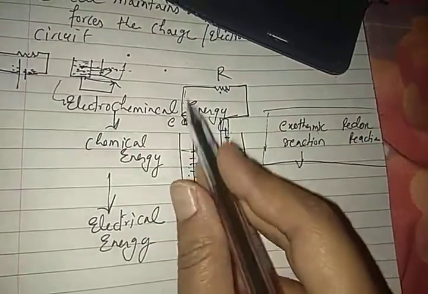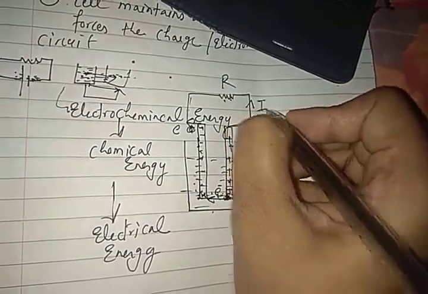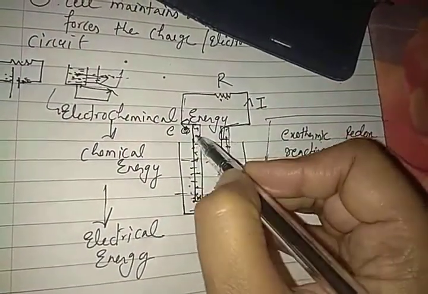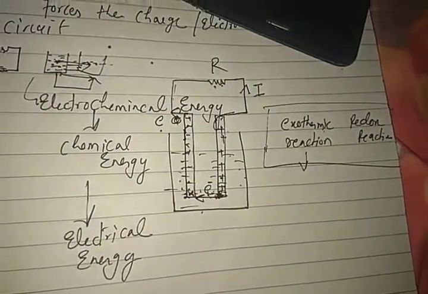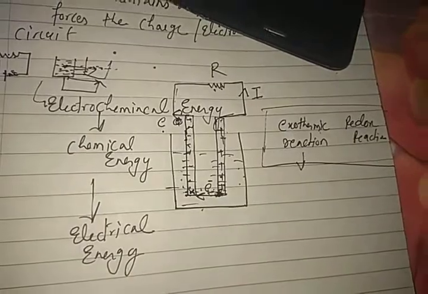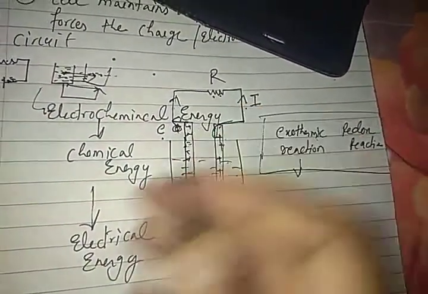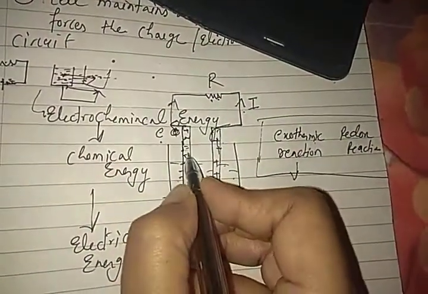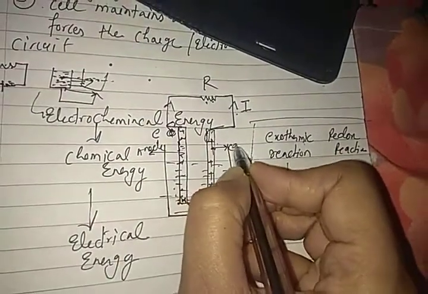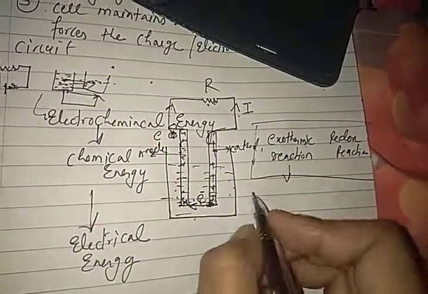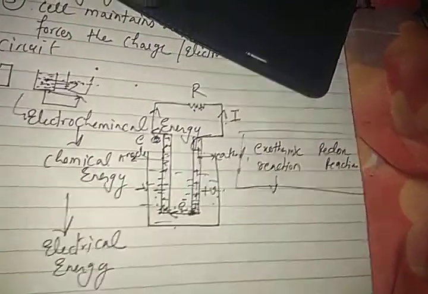So this is how the electrons are moving, and the current is moving opposite to it. Yes, current always moves from the positive to the negative terminal, and electrons always move from the negative to the positive terminal. So this is the theory of how it works. Now you can see the negative terminal we name as anode. You must be remembering from chemistry it is the cathode. See, this is at positive plus V volt and this is at negative minus V volt.